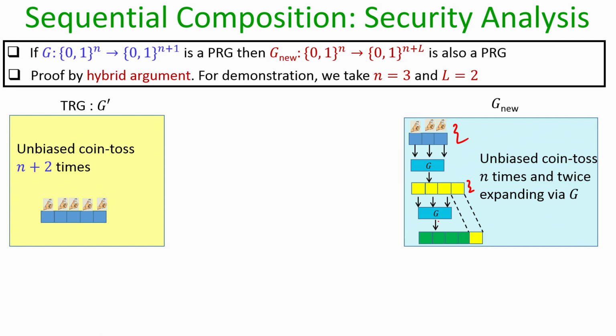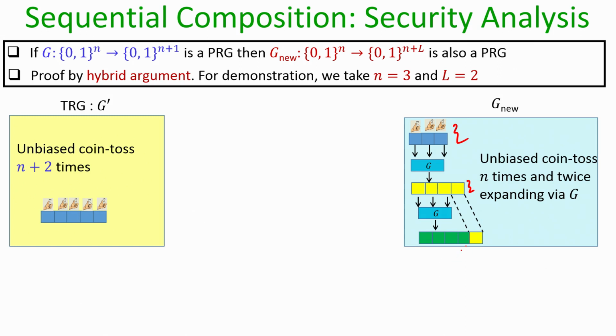So, the second invocation of G is now on a pseudo random string of length 3 bits, and it produces an output of length 4 bits, which is concatenated with the bit generated by the previous invocation of G, and that is how you obtain a pseudo random string of length 5 bits.